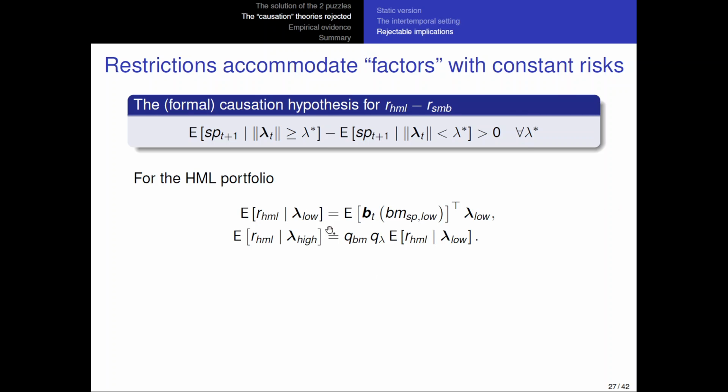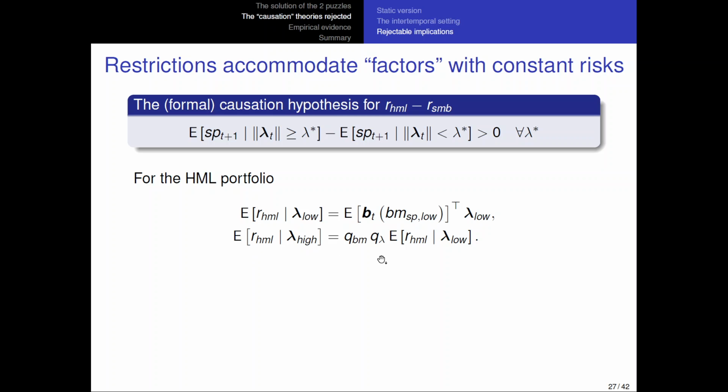How do I show this? Well, just calculate the expected return on the HML in low price of risk states. It's going to be approximately equal to this. It has an error term here, which is 0, because remember that the risk of the portfolio is going to be BT and the book to market spread. That's why the book to market spread before was important, because it gives the changes in risk. So that's the risk in low price of risk states multiplied by the price of risk. So you get the risk premium.